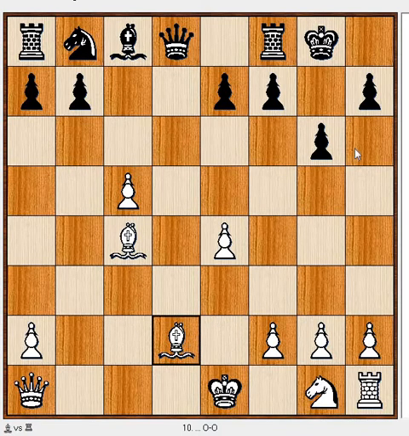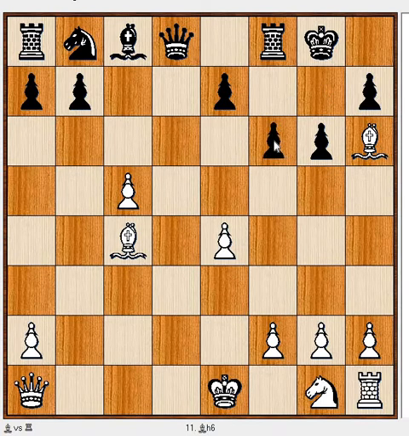Because now white played bishop to h6. When the bishop goes to h6, can you see what the idea is? You want to play queen g7 and checkmate the king. How can black stop this? Can he play pawn f6? No, he cannot, because this bishop would give the king a check. The black pawn is in a pin.